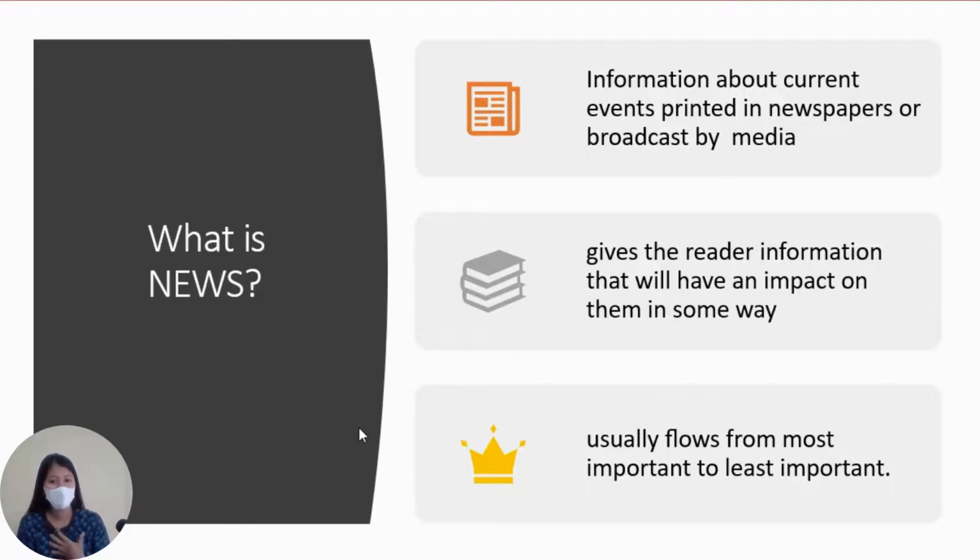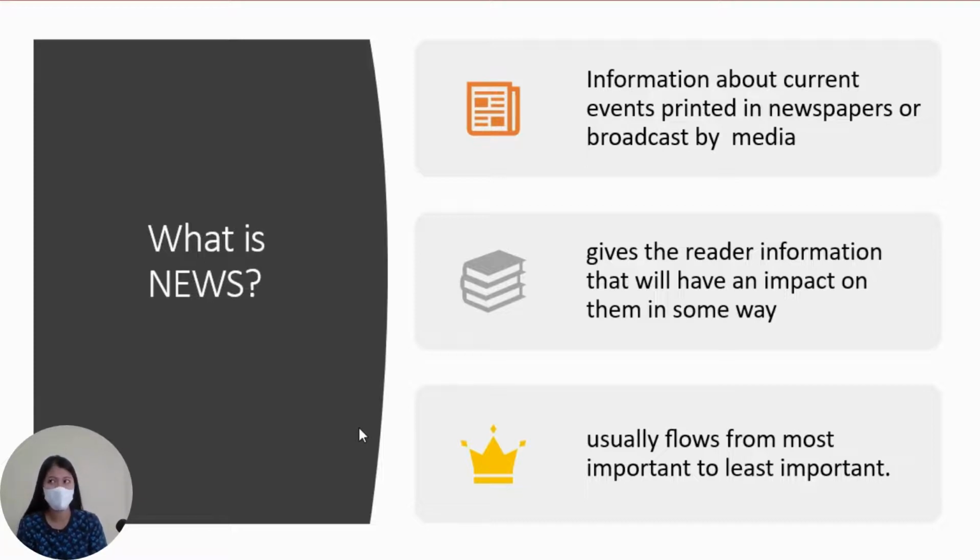Another one is that it flows from the most important to the least important, which means news articles are commonly written in an inverted pyramid structure, which means the first paragraph is the most important information, which is considered to be the lead, or it contains the answers to the WH questions and the H question.